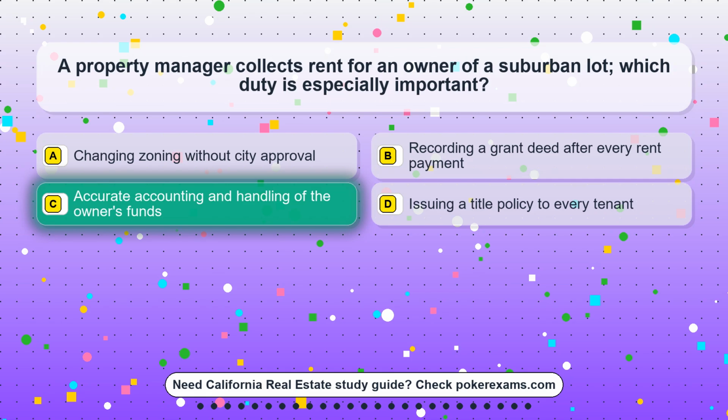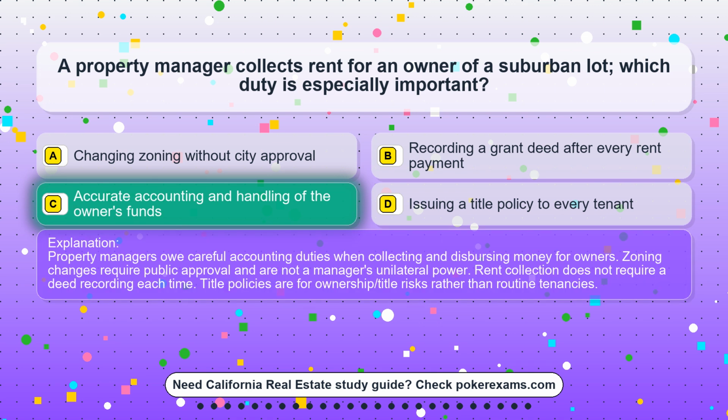The correct answer is option C. Accurate accounting and handling of the owner's funds. Property managers owe careful accounting duties when collecting and dispersing money for owners. Zoning changes require public approval and are not a manager's unilateral power. Rent collection does not require a deed recording each time. Title policies are for ownership/title risks rather than routine tenancies.